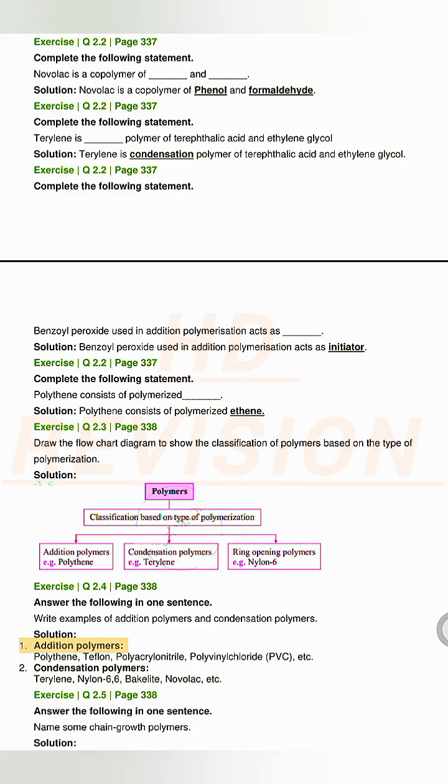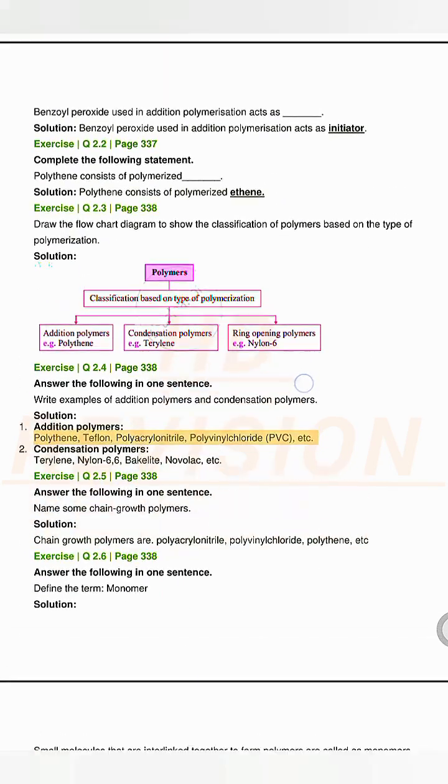Solution. 1. Addition polymers: polythene, Teflon, polyacrylonitrile, polyvinyl chloride (PVC), etc. 2. Condensation polymers: terylene, nylon 6, bakelite, Novolac, etc. Exercise Q2.5, page 338. Answer the following in one sentence. Name some chain growth polymers. Solution. Chain growth polymers are polyacrylonitrile, polyvinyl chloride, polythene, etc.